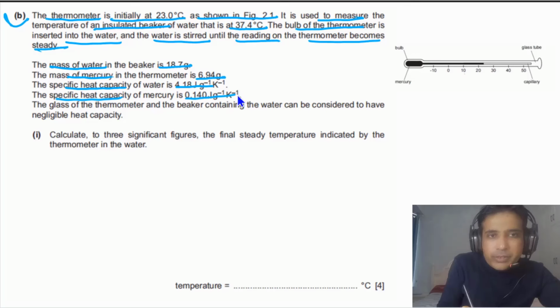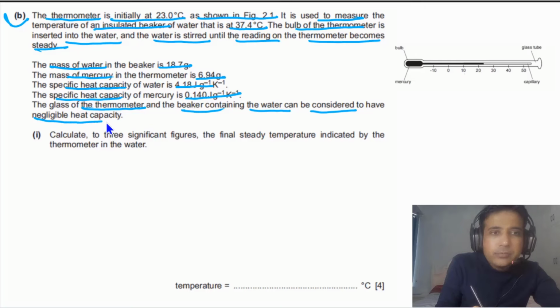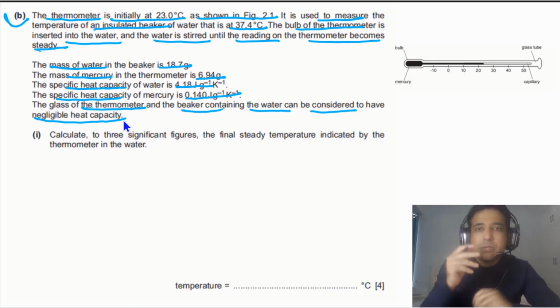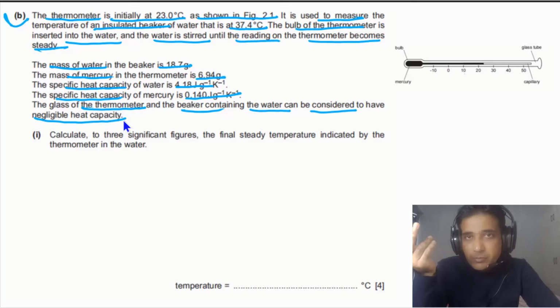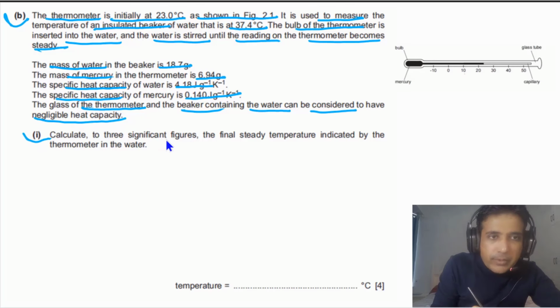And it is also given to us that the glass of the thermometer and the beaker containing the water can be considered to have negligible heat capacity. So it simply means that we can ignore the heat gained by the beaker and the heat gained by the glass of the thermometer. So then we are simply left with mercury and water. And we need to calculate for part 1, up to 3 significant figures, the final steady temperature indicated by the thermometer in the water.